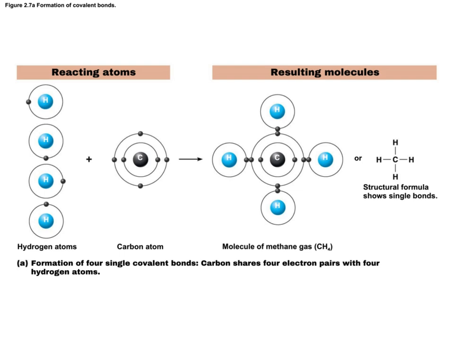So if we share a single pair of electrons per each hydrogen, we get to count all of the shared electrons for each atom. So this hydrogen has 2 electrons, so does this hydrogen, this third, and this fourth hydrogen. So they all are happy with their 1 orbital and 2 electrons. Now carbon has more than 1 orbital, so it would like 8 electrons in its outermost shell. And again, when you're sharing electrons, you get to count both electrons in the pair for each atom. So for carbon, we have 1, 2, 3, 4, 5, 6, 7, 8 electrons. So that satisfies the octet rule.